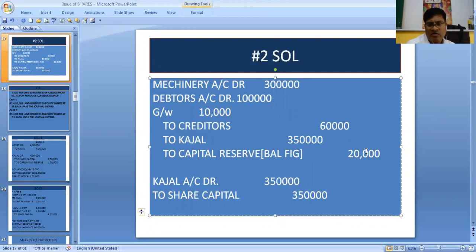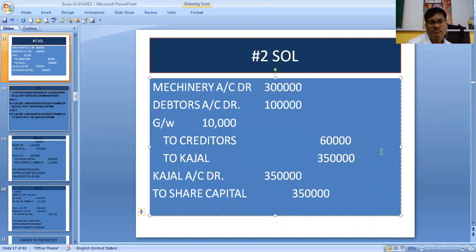Goodwill would have been 10,000 and this capital reserve would not have come in that case. Our entry would have been machinery account debit, debtors account debit. When instead of 1,30,000 we are taking debtors 1 lakh, then this would have been the condition. Goodwill would have been this much, 10,000. And Kajal, we still need to make the payment of 3,50,000.